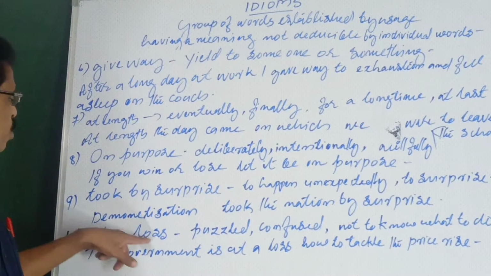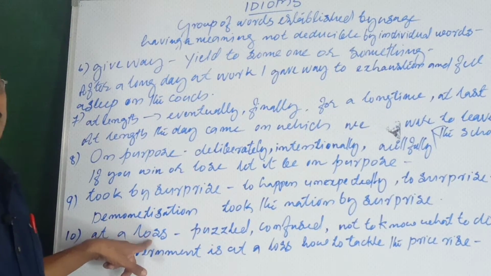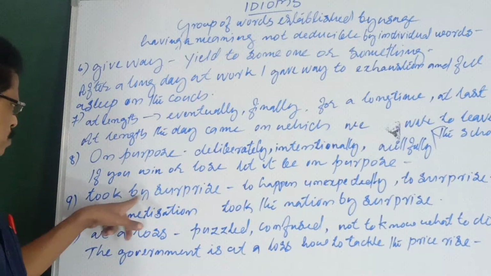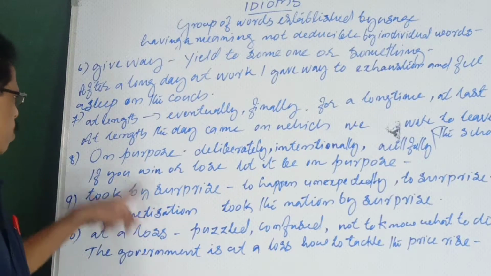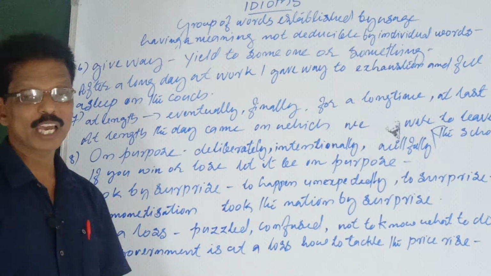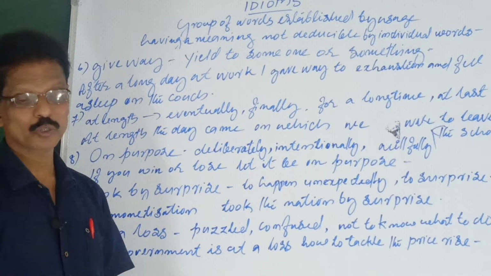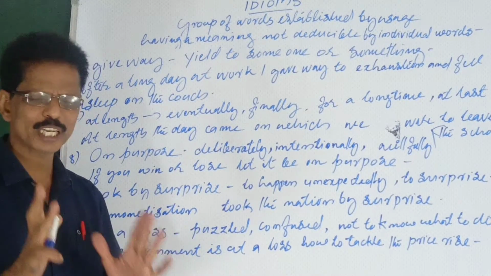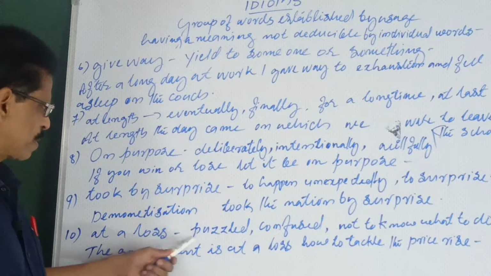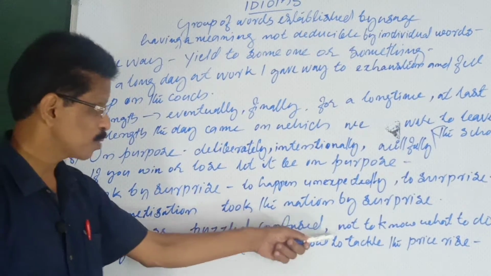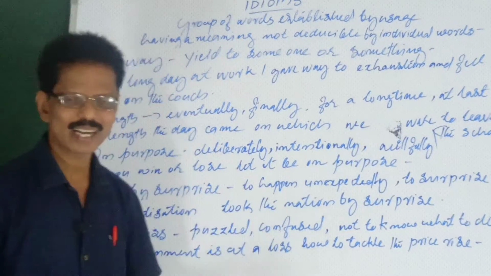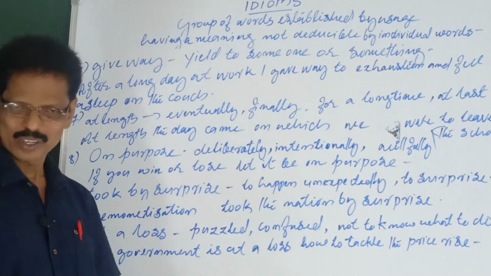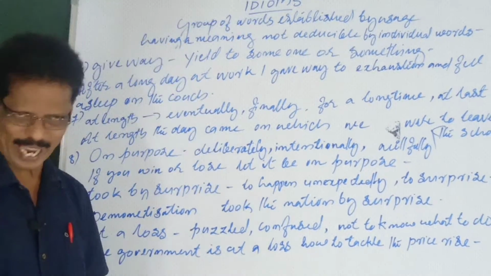Last one, at a loss. It's also important, but not that difficult. See, took by surprise, at a loss, on purpose, then drive a hard bargain. These things ought to be studied, including the sentence, because asked very often. You are sure to get a question from this. At a loss: puzzled, confused, not to know what to do. That is the correct situation. At a loss, or what to say, what to do.